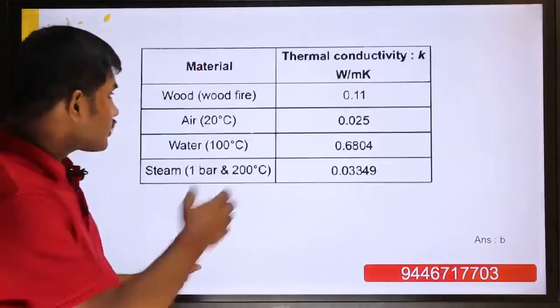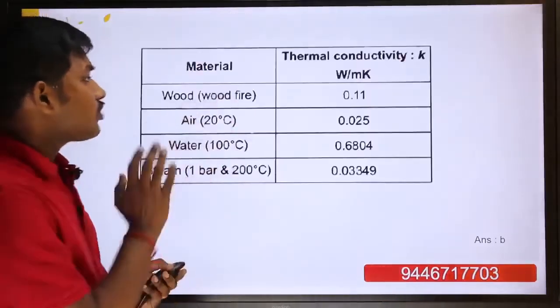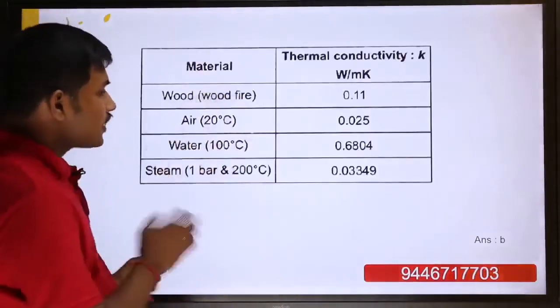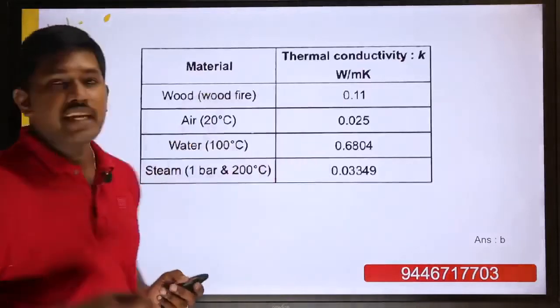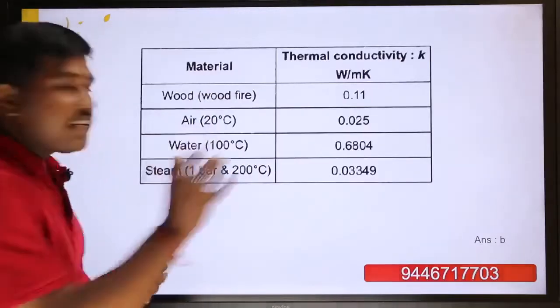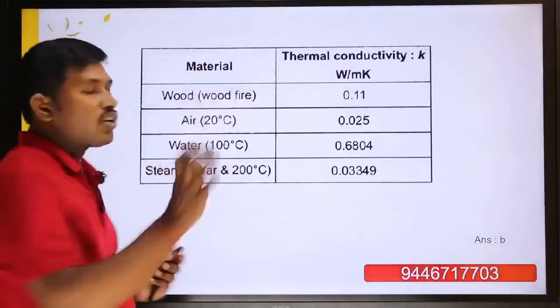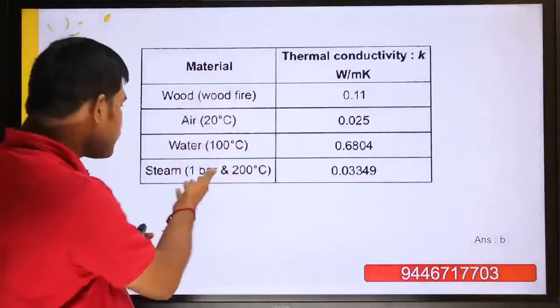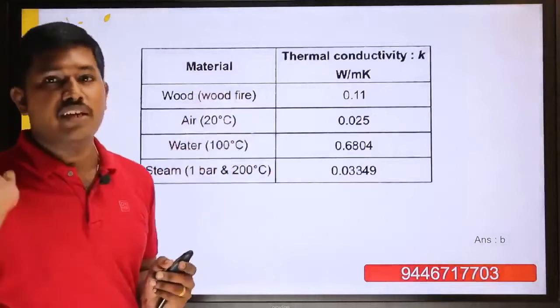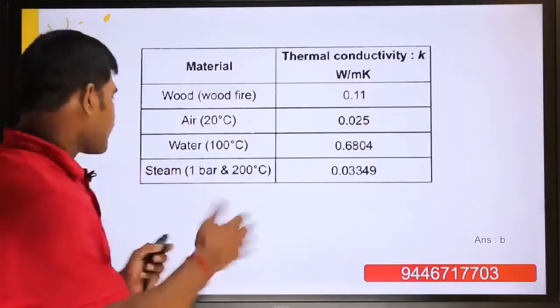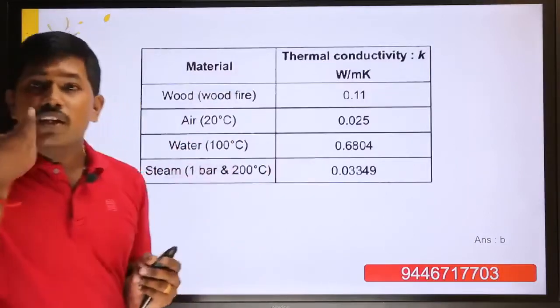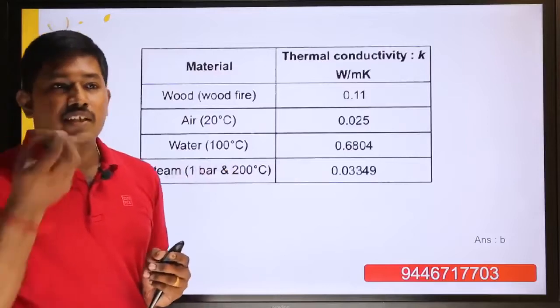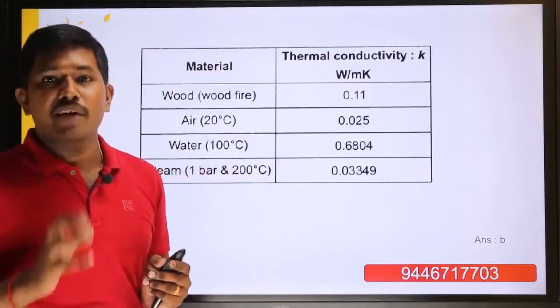This is the chart of thermal conductivity of the four materials. The answer is directly air at 20 degrees. Wood is a solid, so you neglect it, as solids are the highest. Then water is a liquid, so you neglect it; its conductivity is somewhat greater than air. And steam has some moisture content, so some solid particles are also there.